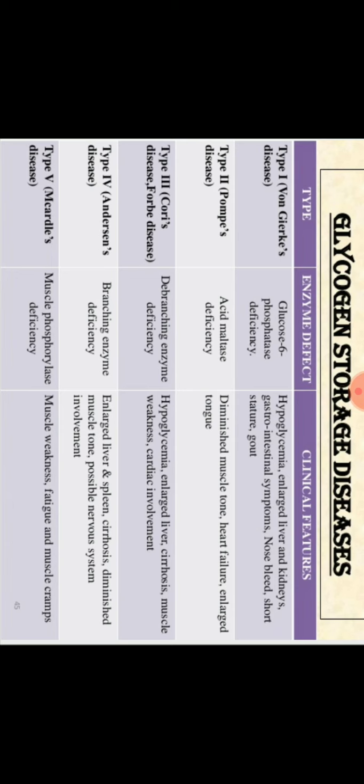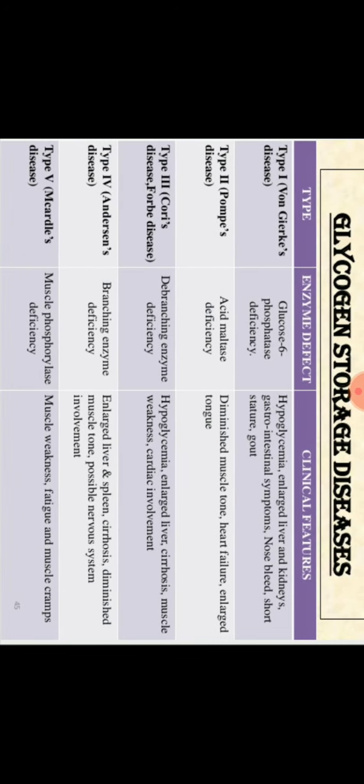If there is a phosphorylase deficiency, then muscle weakness, fatigue, and muscle cramps will happen. Type 6, Hers disease. It is due to liver phosphorylase deficiency, whereas the previous one is muscle phosphorylase deficiency. If it happens, then what types of symptoms?